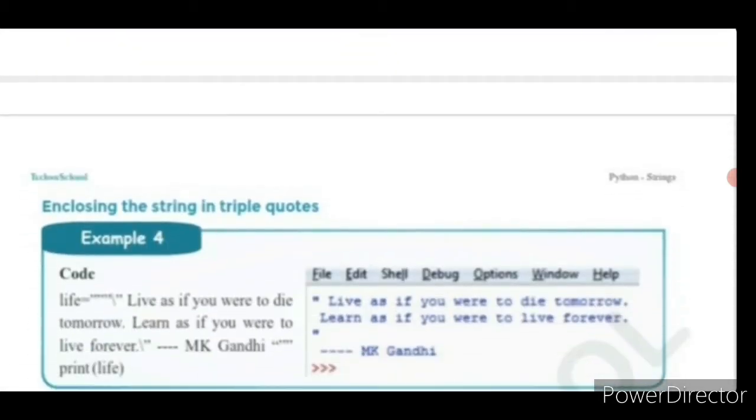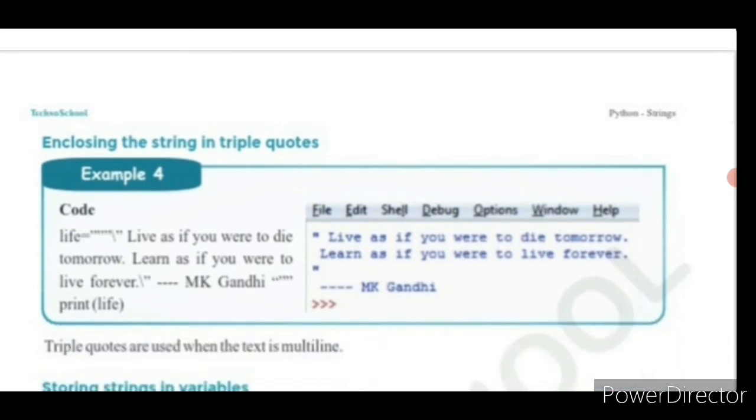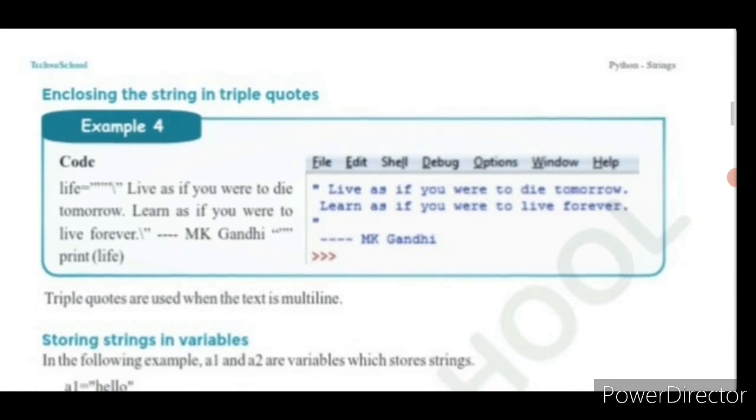Next we see one example for denoting the string in triple quotes. See this example code: within triple quotes, 'Live as if you are to die tomorrow, learn as if you are to live forever.' Here the text includes single and double quotes without getting terminated. The lines are represented here, and the second line is MK Gandhi.